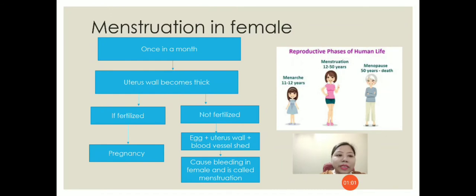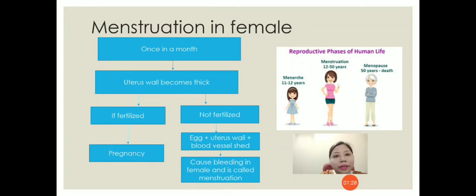So in the picture you can see that a girl, when she reaches the age of 11 to 12 years, will have her first menstruation, which is called menarche. Then the cycle of menstruation will continue every month till the age of 45 to 50 approximately.